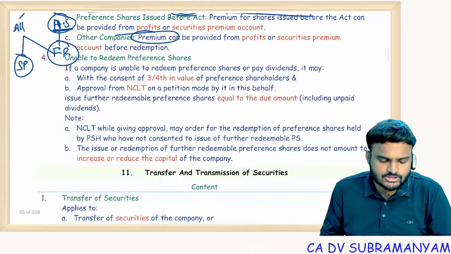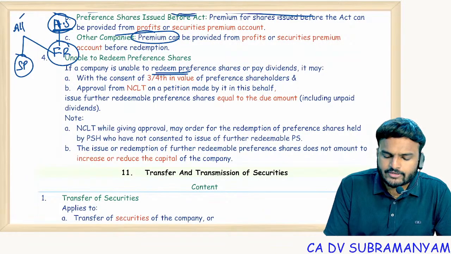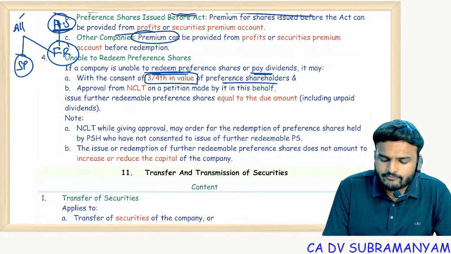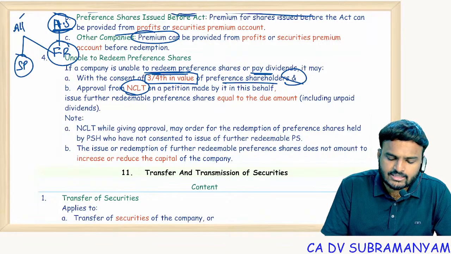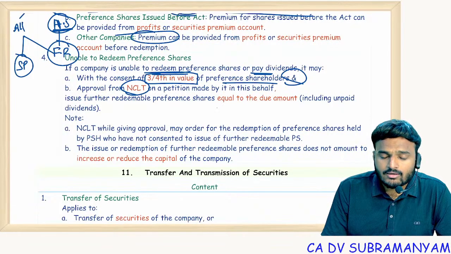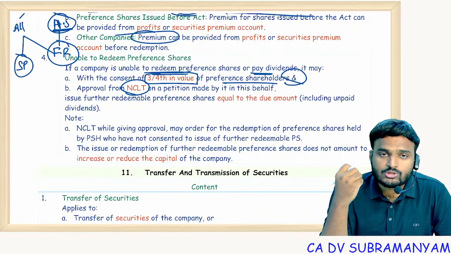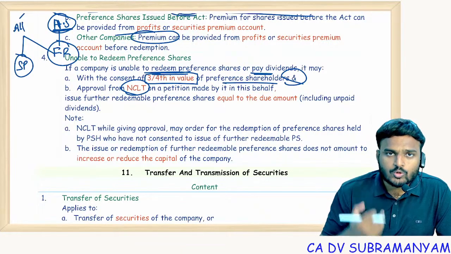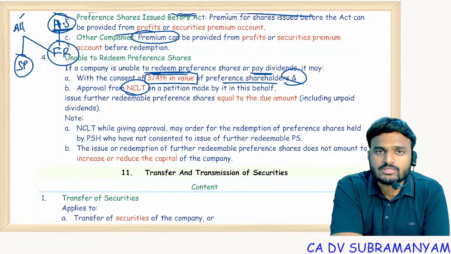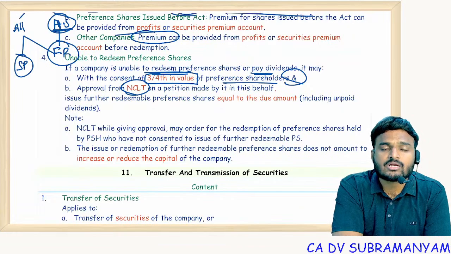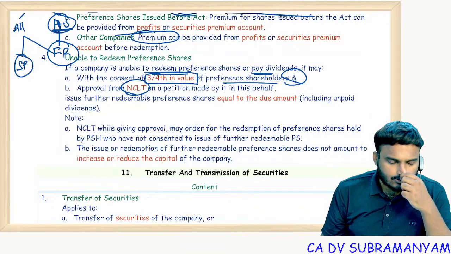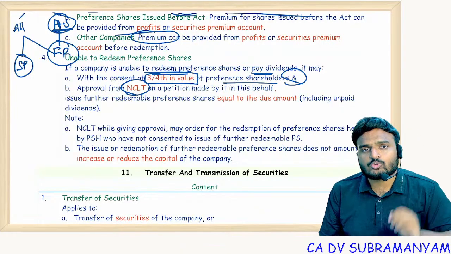Unable to redeem preference shares. If a company is unable to redeem preference shares or pay dividends, it may, with the consent of 3/4 in value of the preference shareholders and approval from NCLT, have the old shares redeemed. How will the old shares be redeemed? We will take back your old shares and give new shares. The new shares will cover not only the paid up capital but also the dividends outstanding over a period of time. So new shares will be issued for both capital outstanding and dividends outstanding.